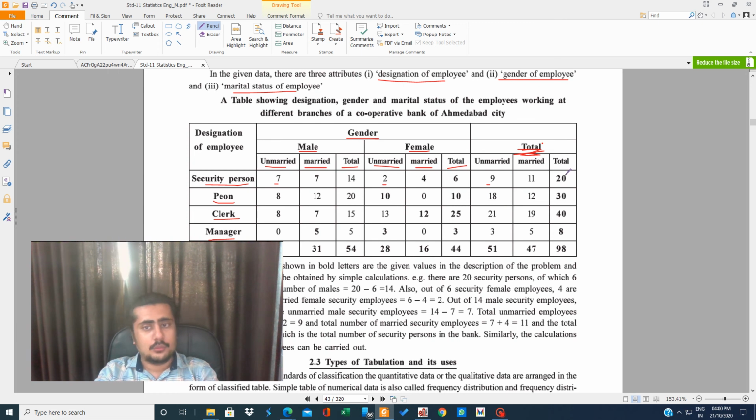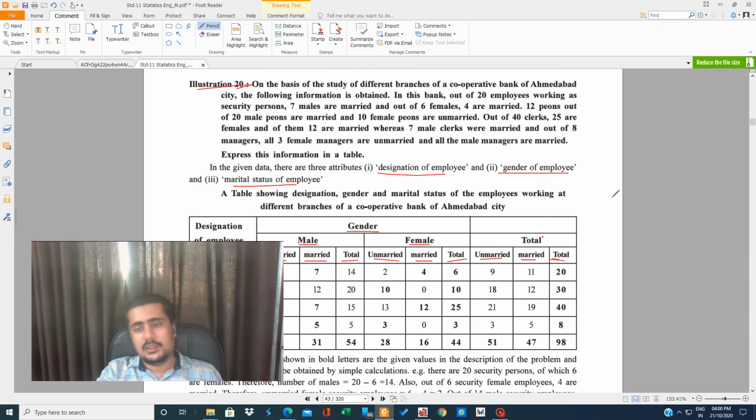So you have to make a column of total with married, unmarried, and total. This unmarried total means unmarried male plus unmarried female. I hope you are getting my point. So this is the total.